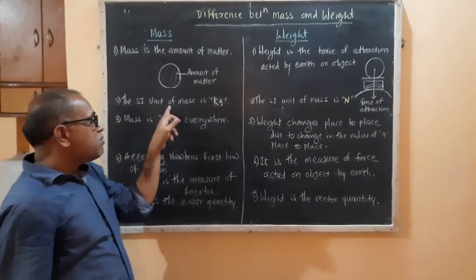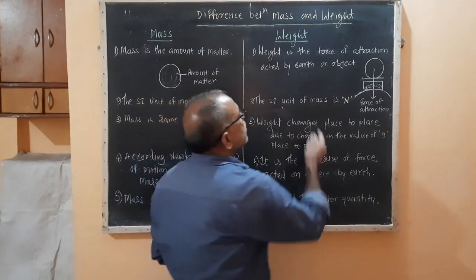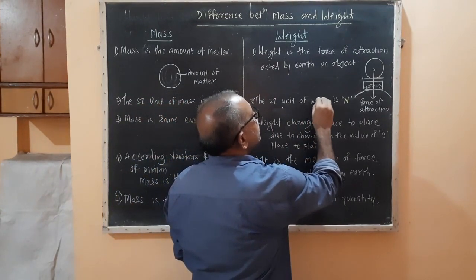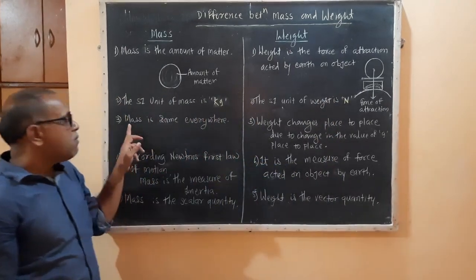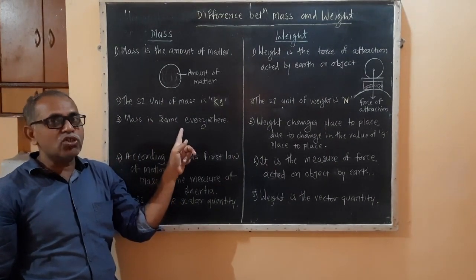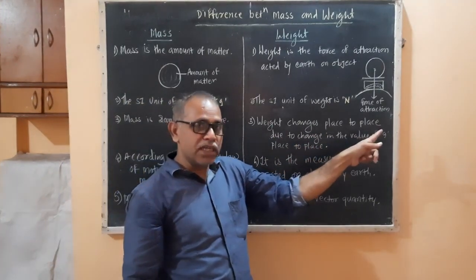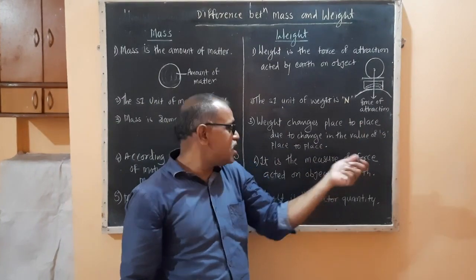The SI unit of mass is kg, while the SI unit of weight is Newton. Mass is the same everywhere. It cannot change from place to place, but weight changes from place to place due to the change in the value of g.